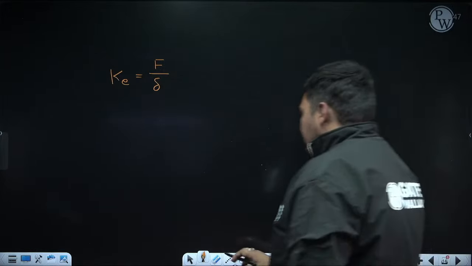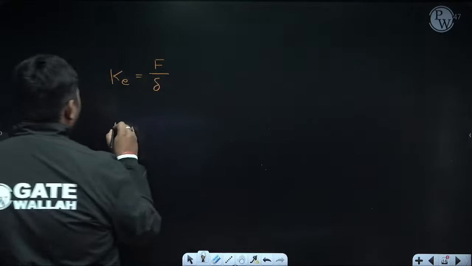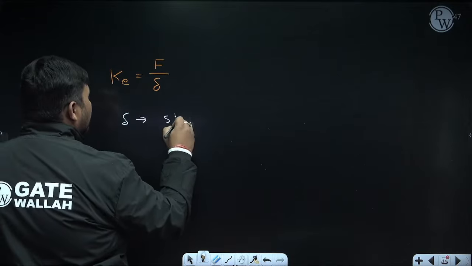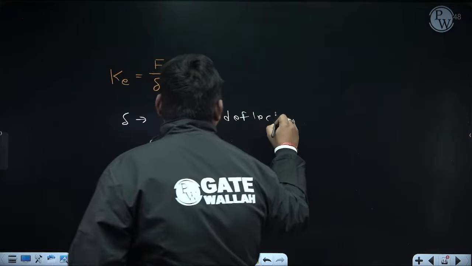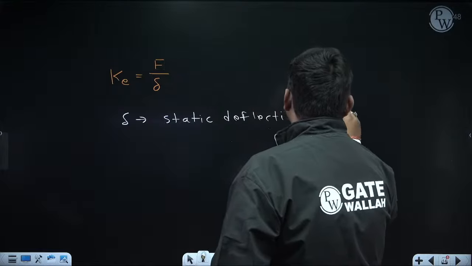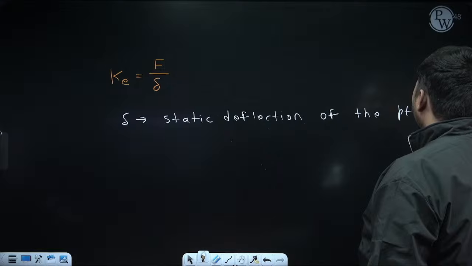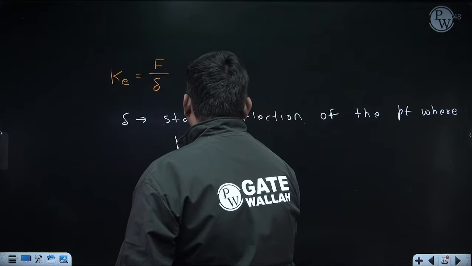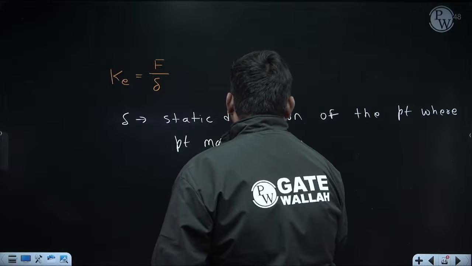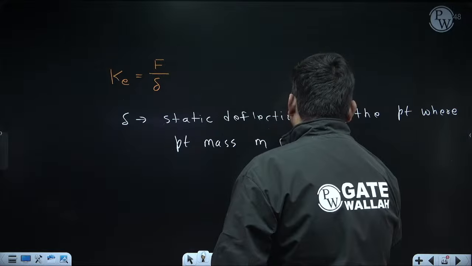Now what will we do? See, here delta is the static deflection of the point where the point mass m is acting.